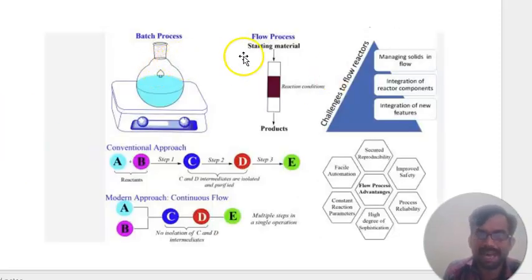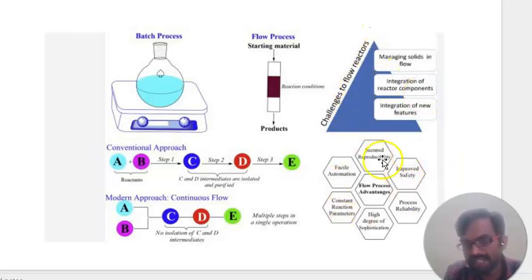You can see the batch processing and flow processing of starting material, how it is converted into product, and how the conventional approach and a modern approach work for continuous flow of A plus A. This is the reactant and step one is C, again step 2 and step 3, and the final product is E. So the challenge of the flow reactors, how it will happen. You can see industrial chemistry is playing a major role in many sectors nowadays.